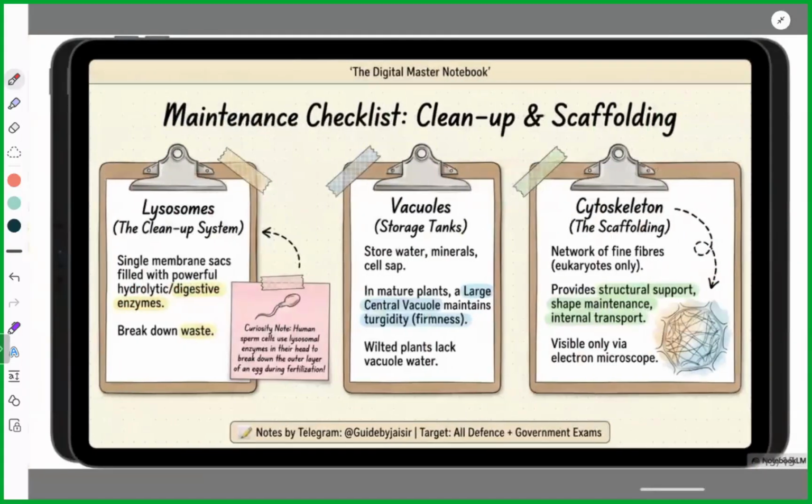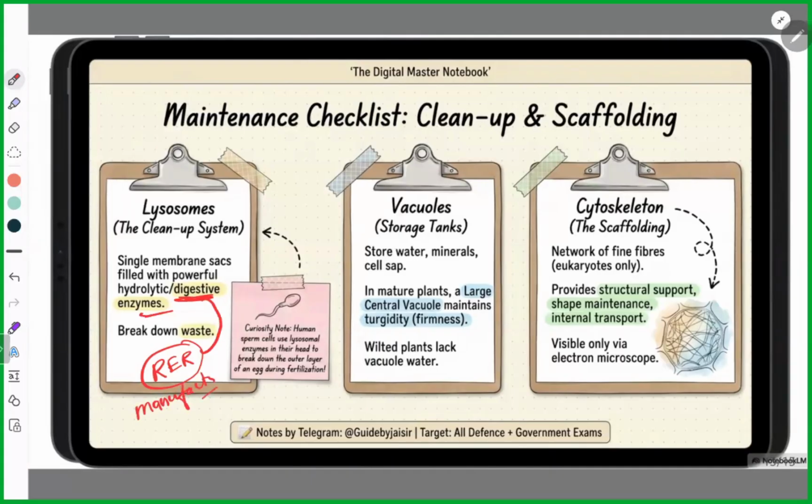Okay, now next, there is another organelle that is called lysosomes. They have a cleaning system. That means they contain digestive enzymes. Now, where do these digestive enzymes come from? These digestive enzymes are manufactured by the RER, the rough endoplasmic reticulum. Remember this thing.